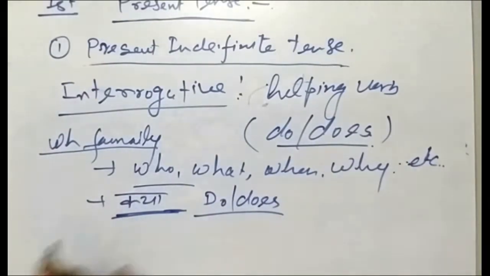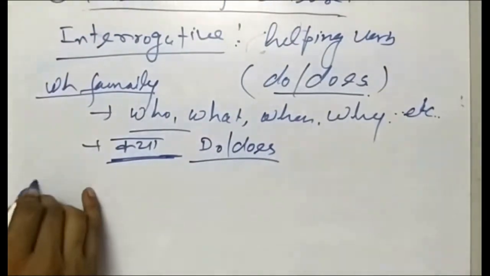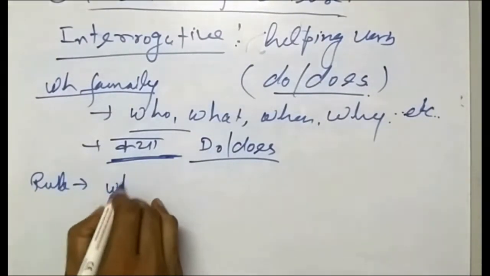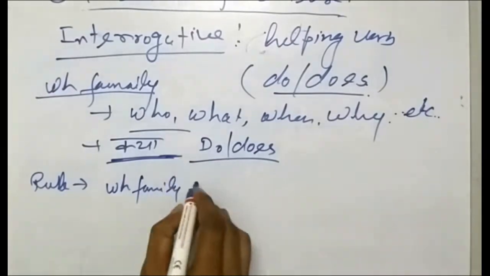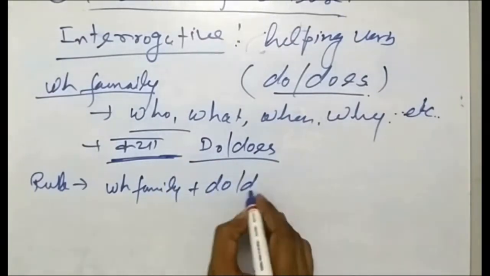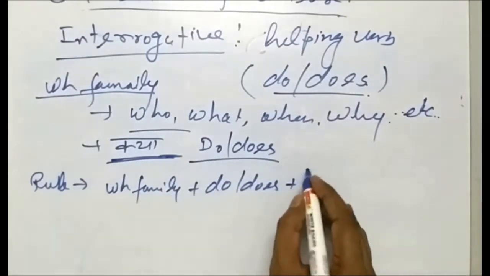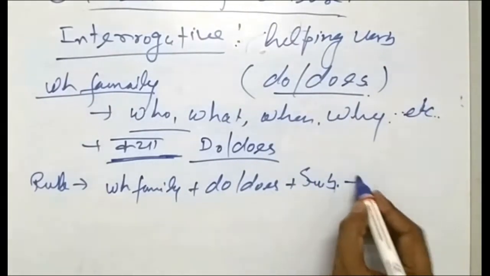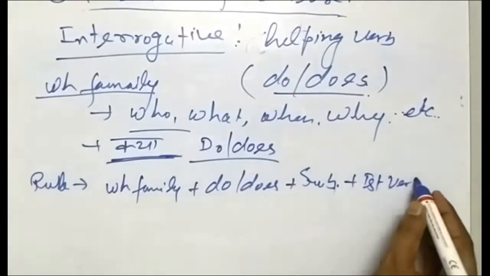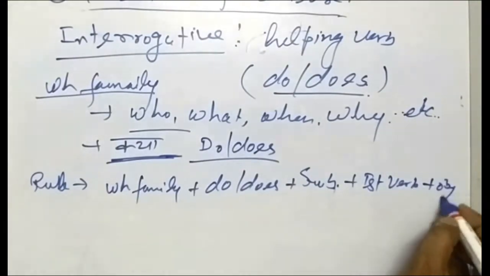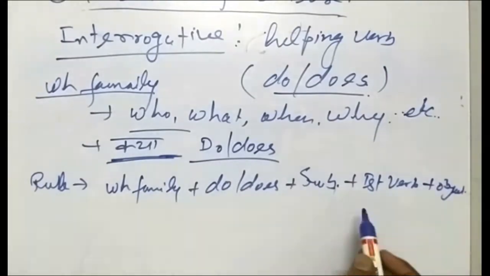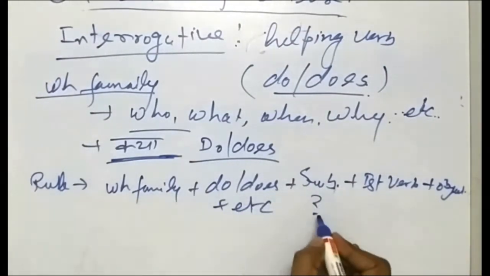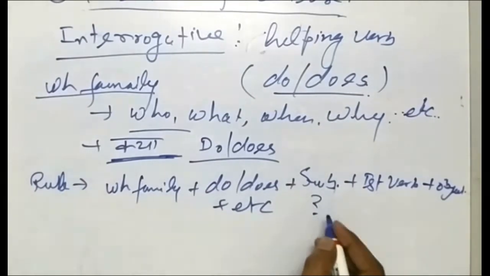So we will quickly see the rule. What is the rule? WH family plus do or does plus subject plus first form of verb plus object, then at the last plus etc., and at the end of the sentence the question mark will come.